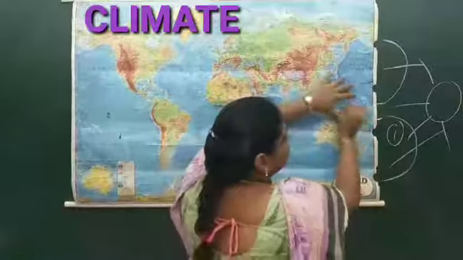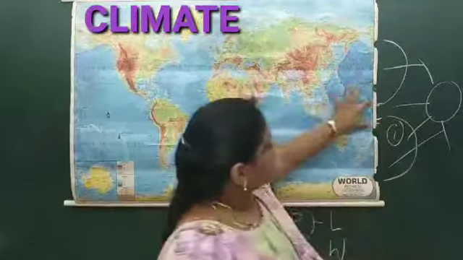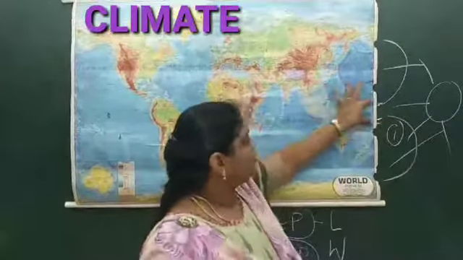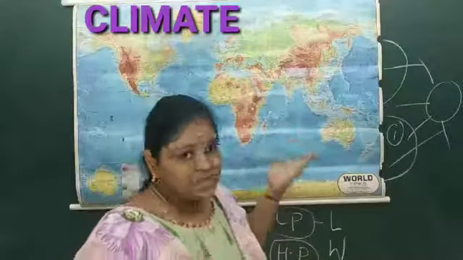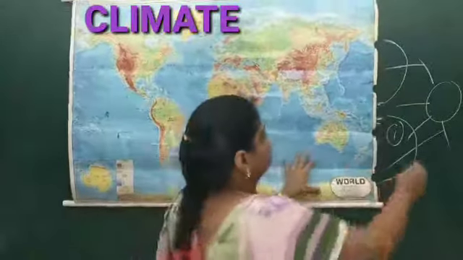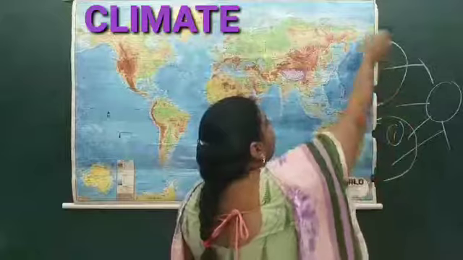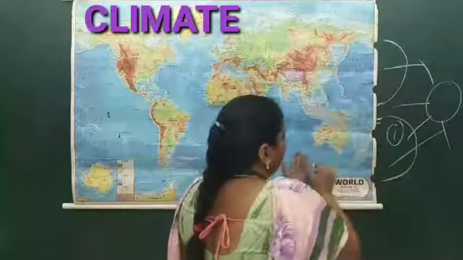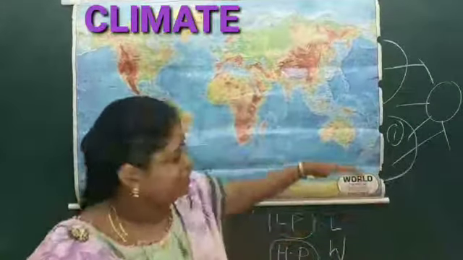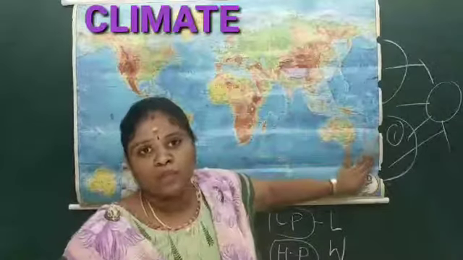Can you see this? In this area, a space is created. So the equator gets intensely heated, and the air which is present here will go and stop here, getting subsided over there.